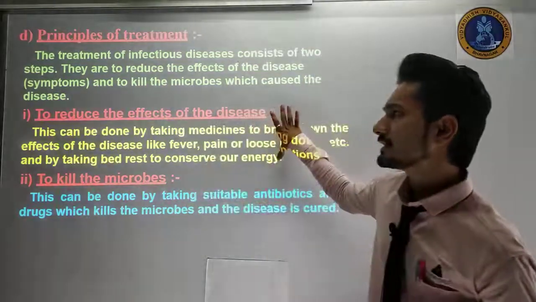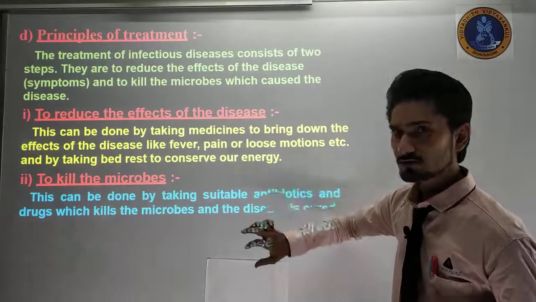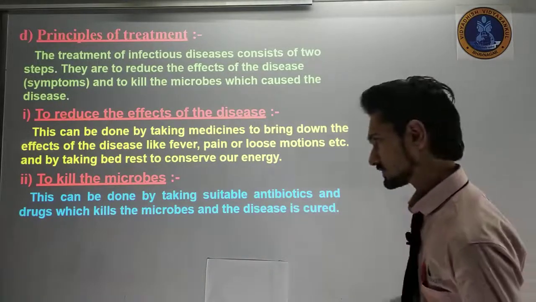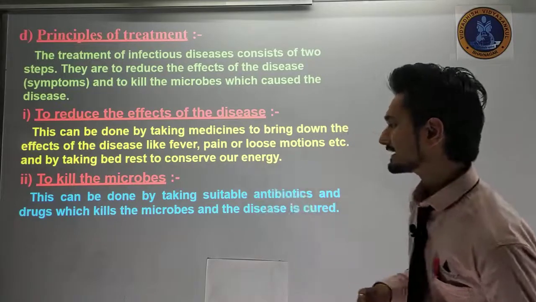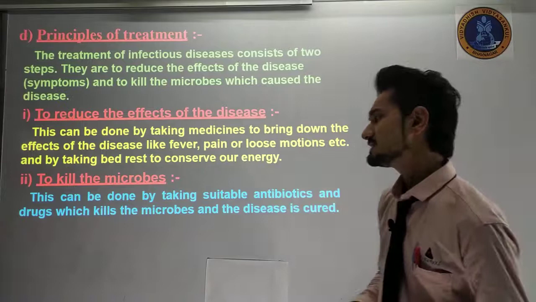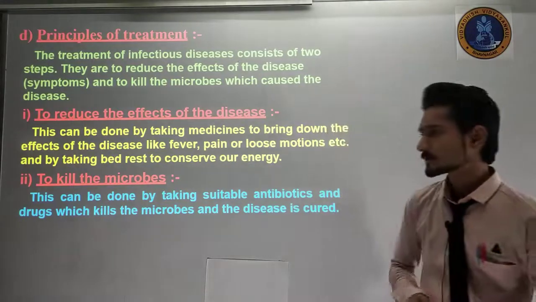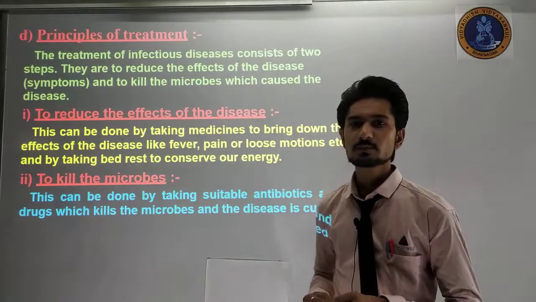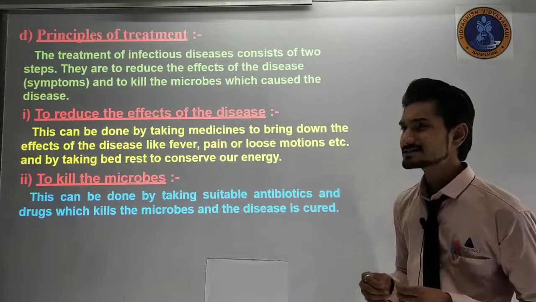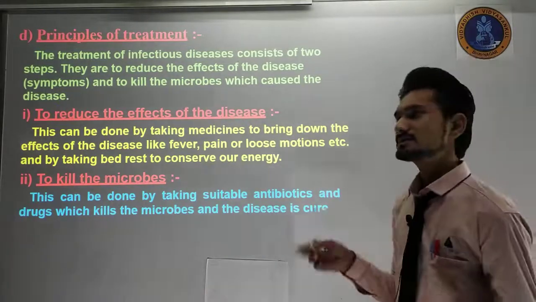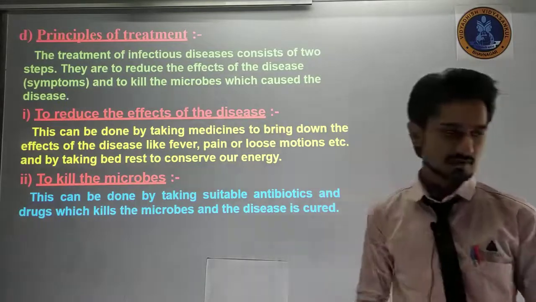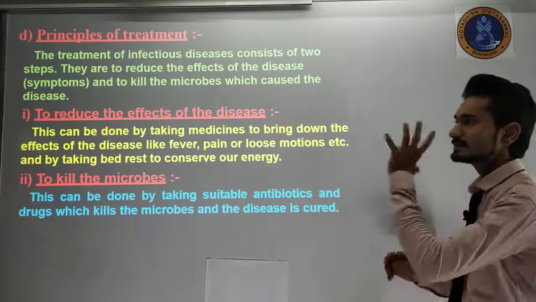If you can't reduce the disease, then you have to kill the microbes. This can be done by taking suitable antibiotics and drugs which kill the microbes, and the disease is cured. Another way to prevent or cure the disease is to take a vaccine, but we will discuss this in the prevention of disease. So we'll see that topic in the next lecture.